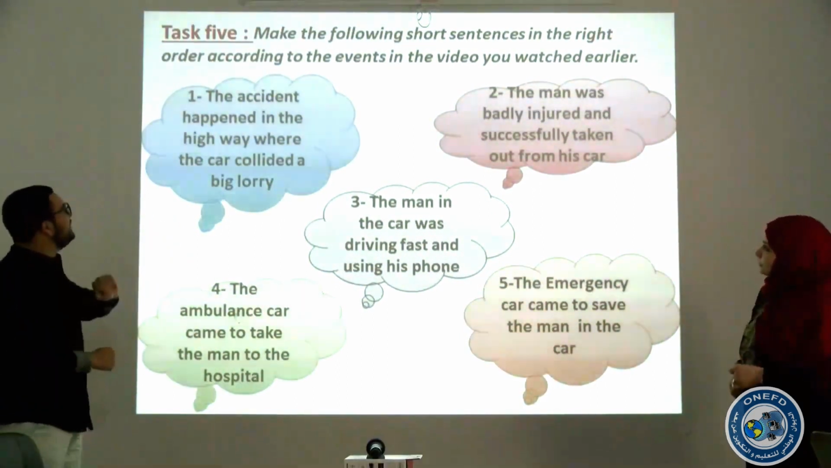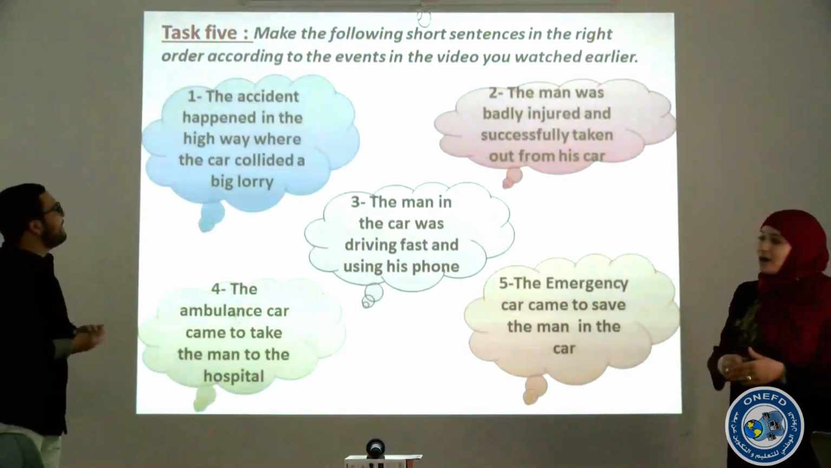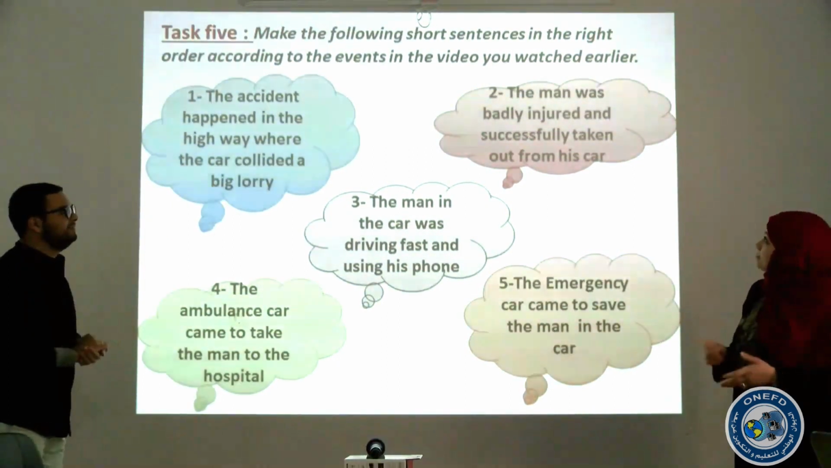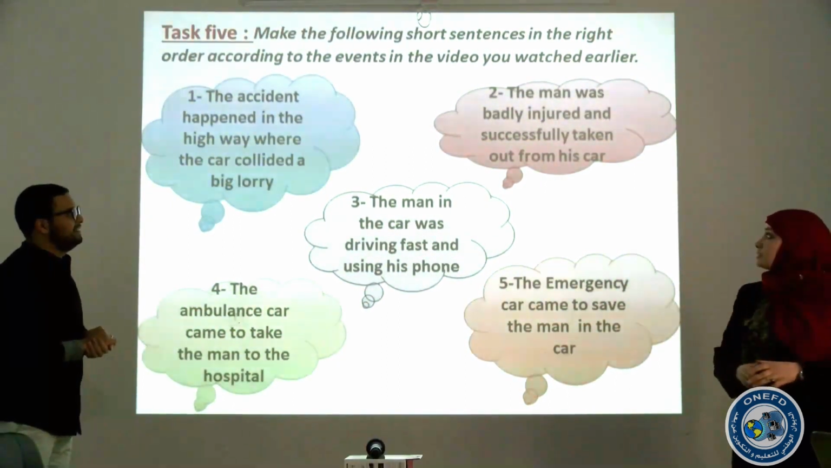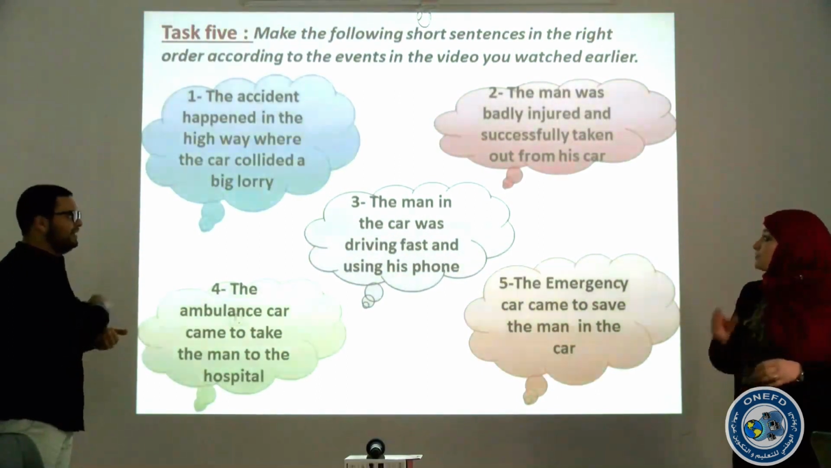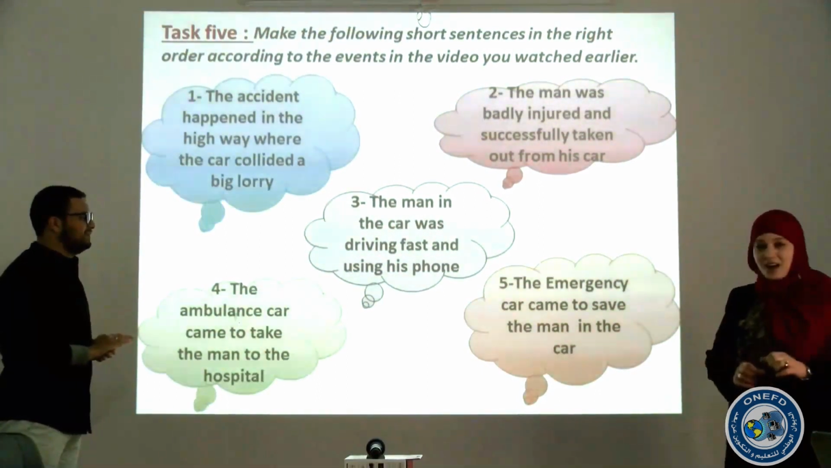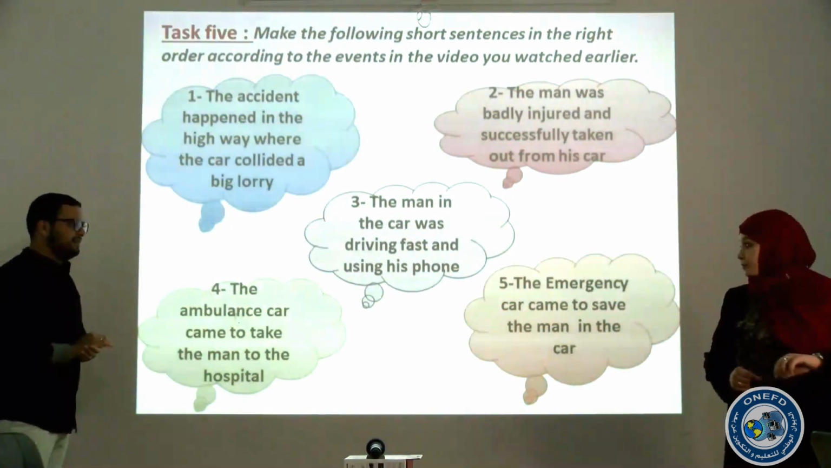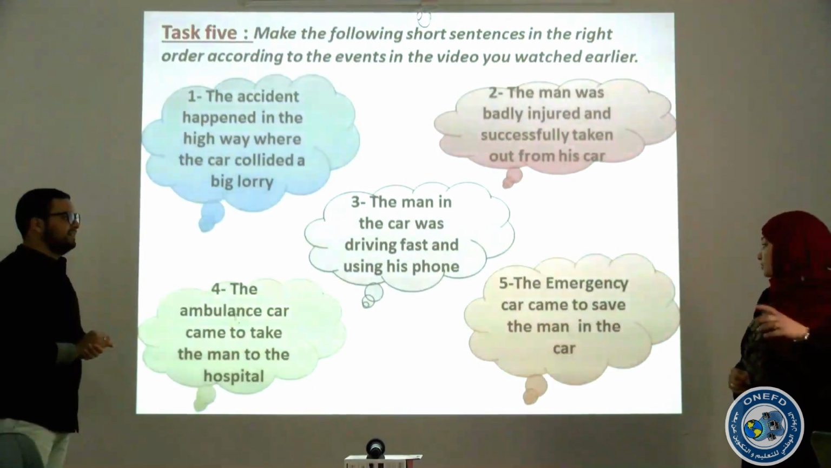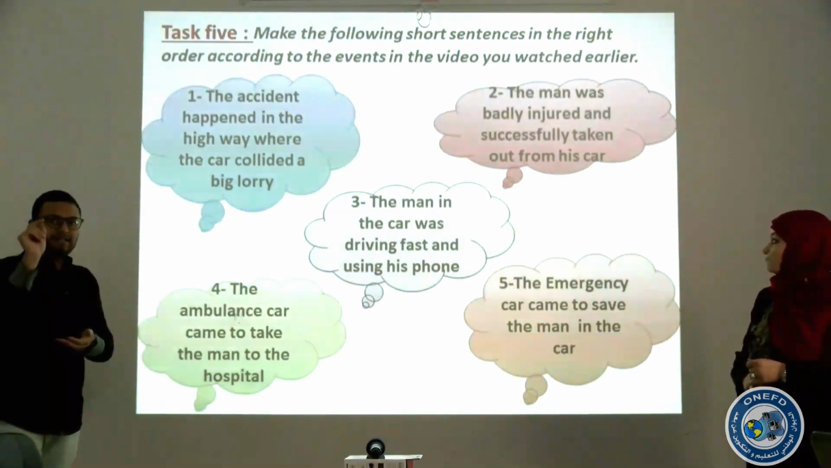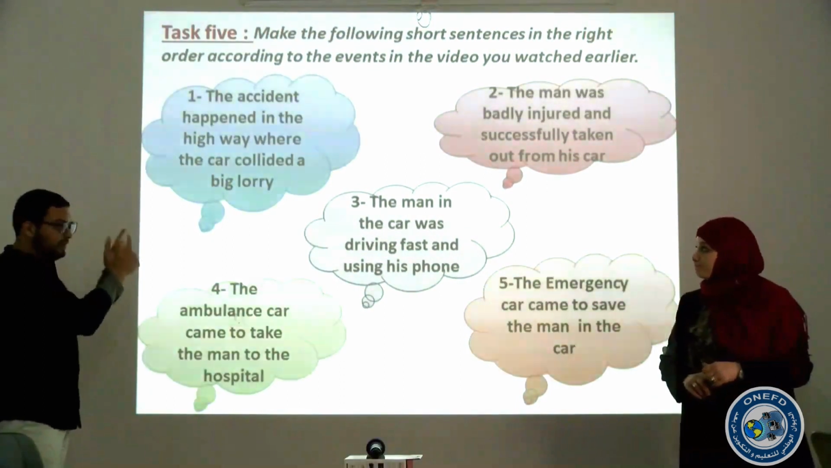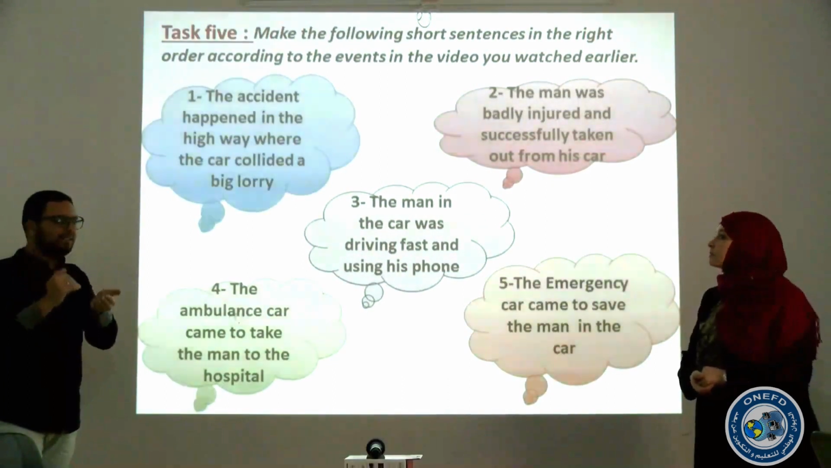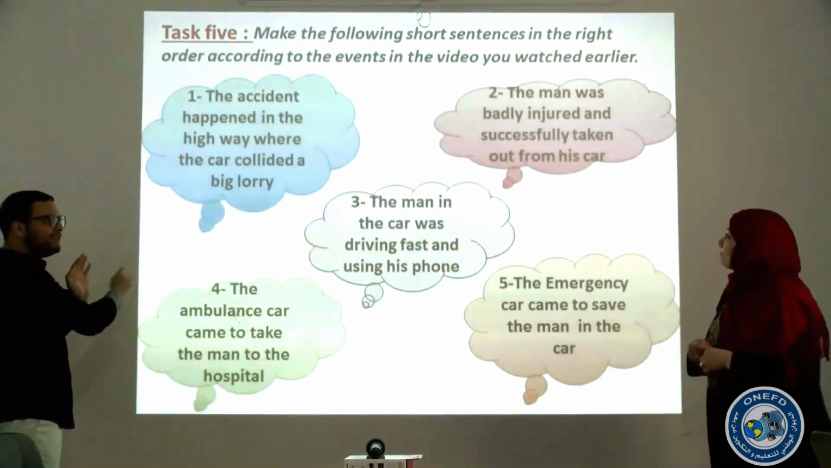Great. So let's start with the first one. The accident happened in the highway where the car collided with a big lorry. Number 2. The man was badly injured and successfully taken out from his car. Number 3. The man in the car was driving fast using the phone. Number 4. The ambulance car came to take the man to the hospital. And number 5. The emergency car came to save the man in the car. So you guys, pause, read, and then try to reorder them and classify them one after the other according to the event. Great. So let's see the answers all together.